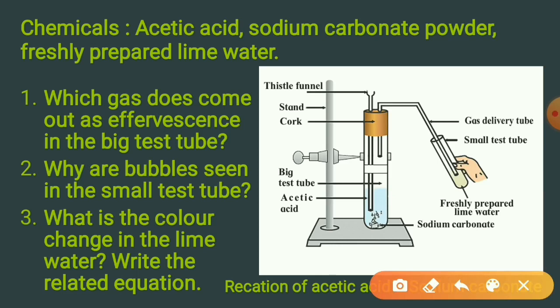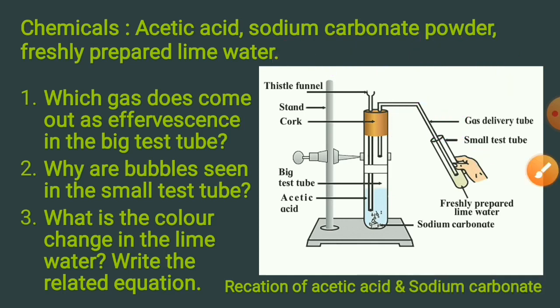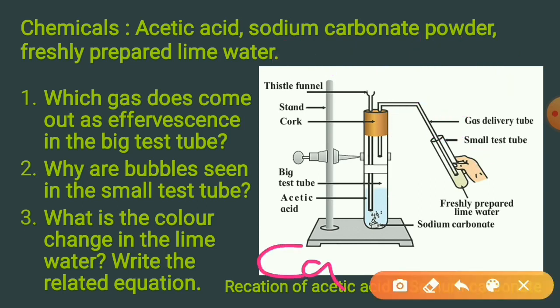And you are asked to write down the equation for that. So, calcium hydroxide plus CO2 will give you CaCO3, that is calcium carbonate, plus water.